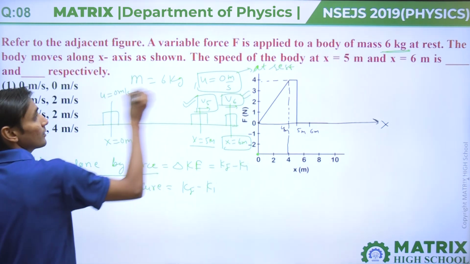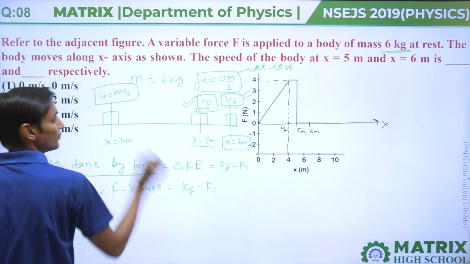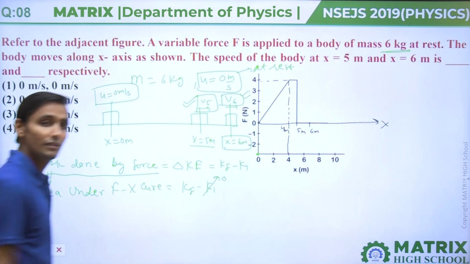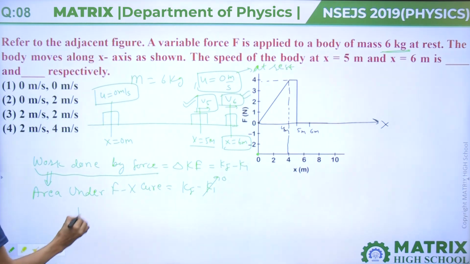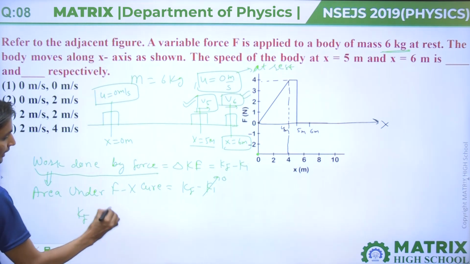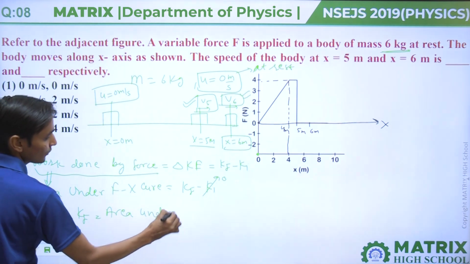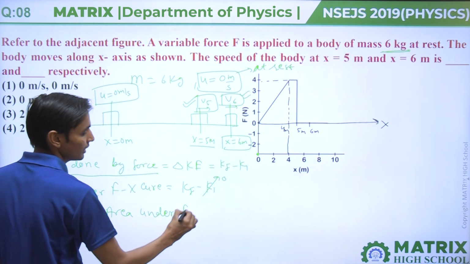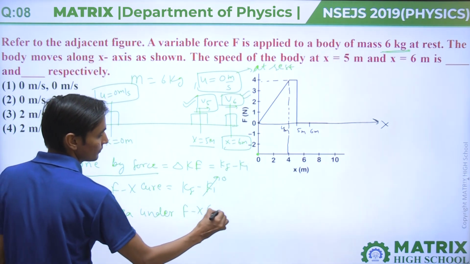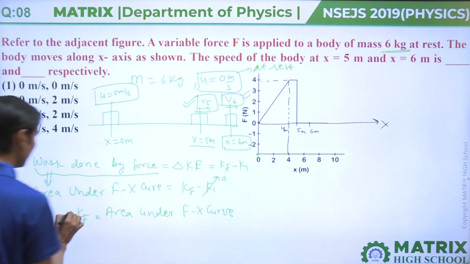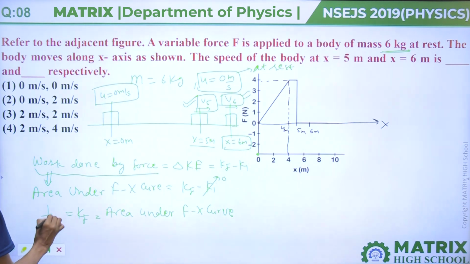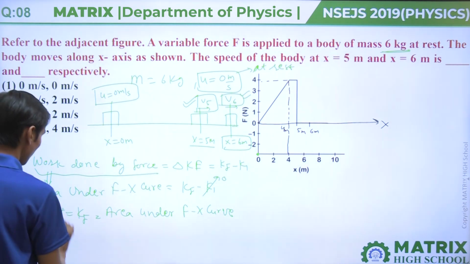But here the initial velocity is 0, so K initial is 0. So K final equals the area under the force-displacement curve, that means the F-x curve, and K final is half m v squared.